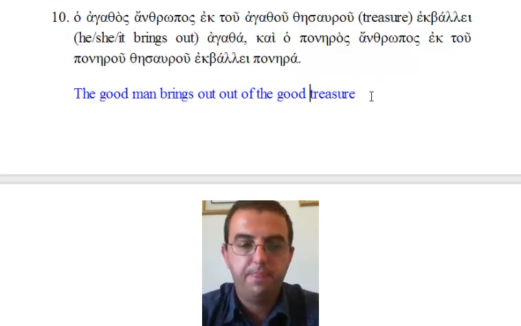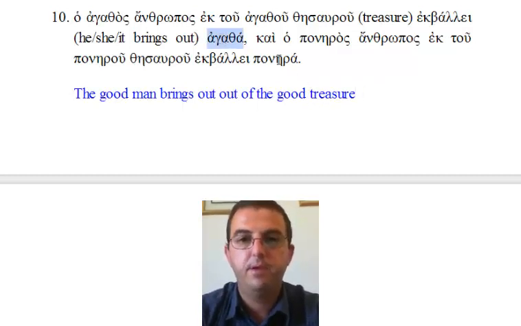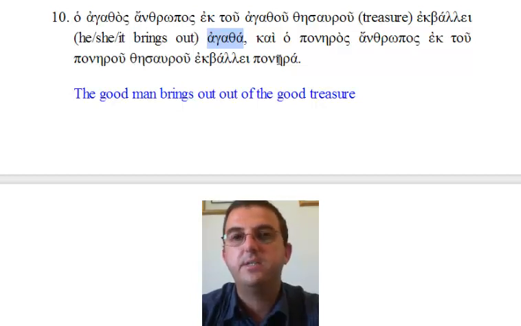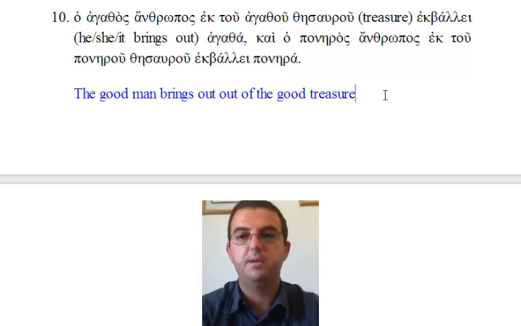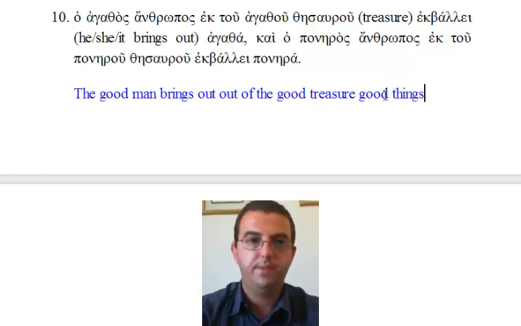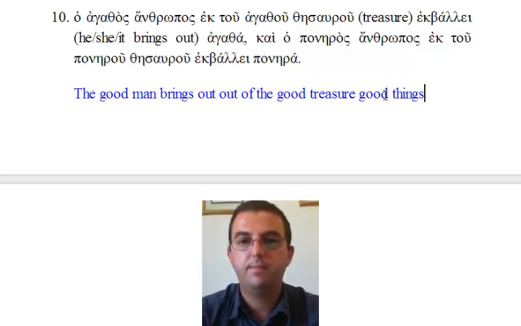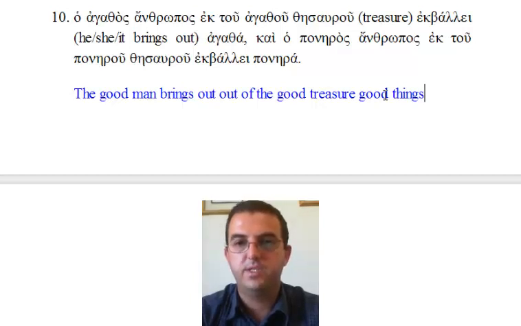And kai, we're over here, ho poneros anthropos ek tou ponerou thesaurou ekballei ponera. This sentence is almost identical to the first one, the preceding one, except that wherever you had agathos, you now have poneros. But essentially it's the same. The verb is ekballei, which we know means he brings out. Let's take those all together. He brings out. Who's the subject?